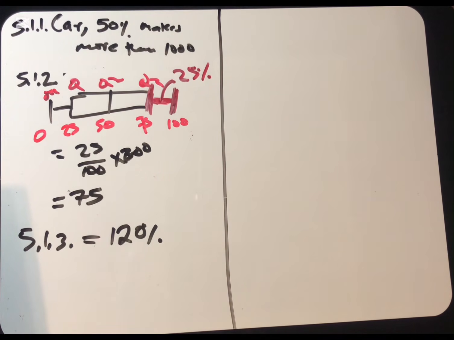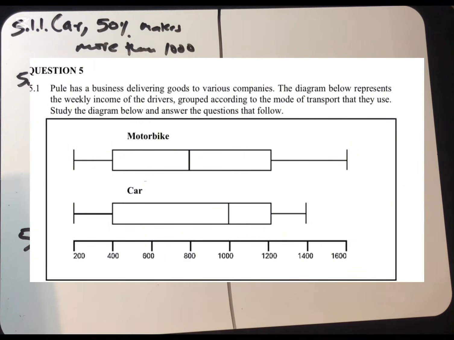So when we do the calculation, we are going to calculate from this point of view to understand that we have 120% now. If you check here, the maximum in the motorbike is 1,600.